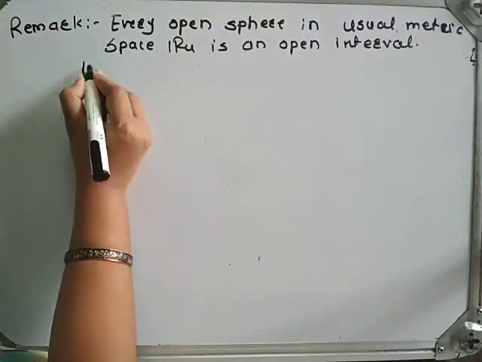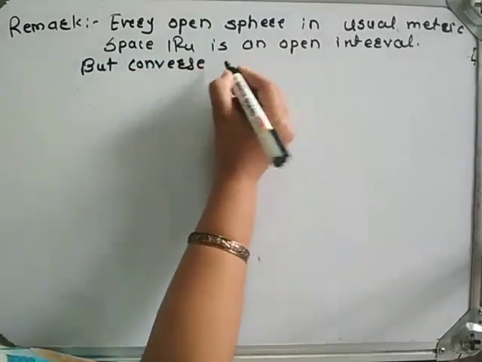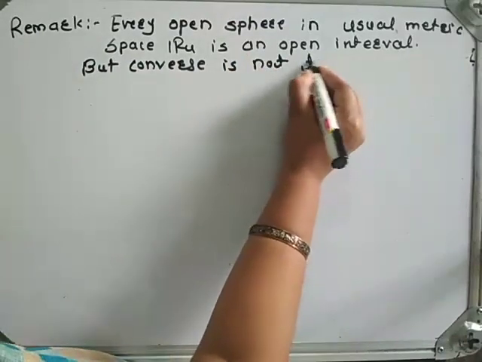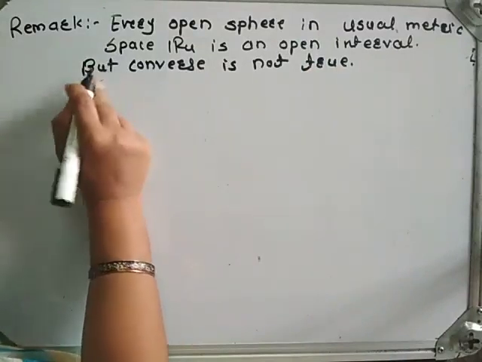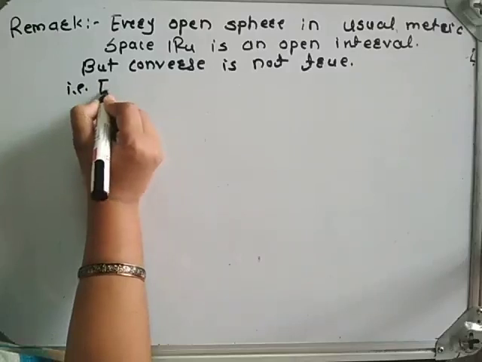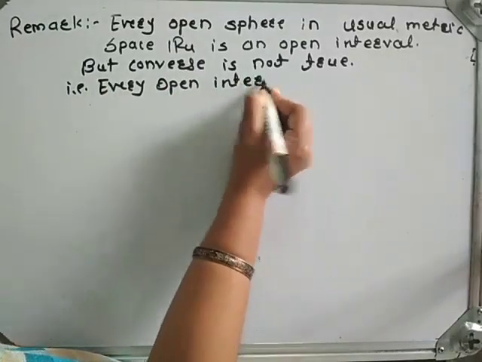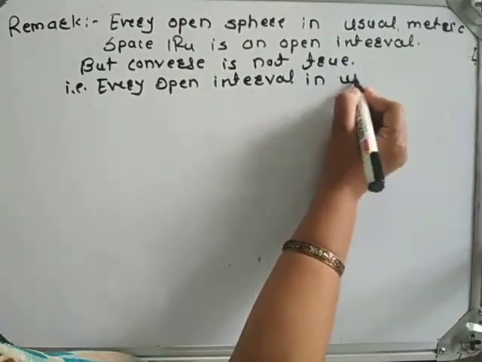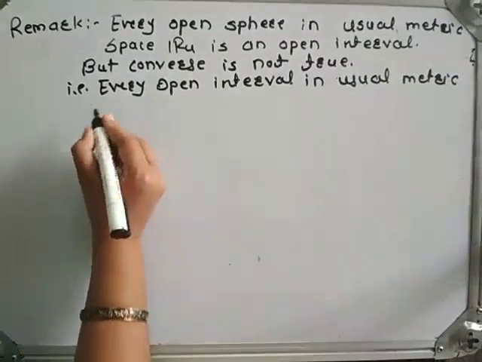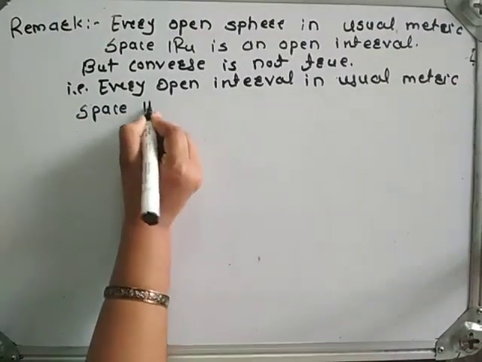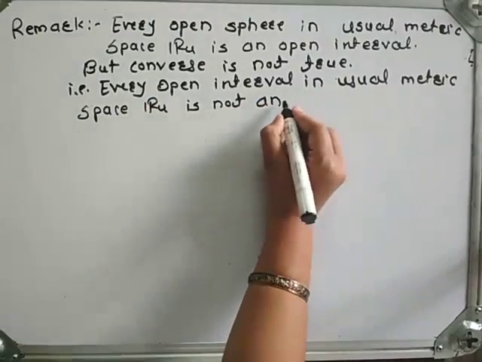But the converse is not true. What is the converse? The converse is: every open interval in the usual metric space R_u is an open sphere. This is not true.